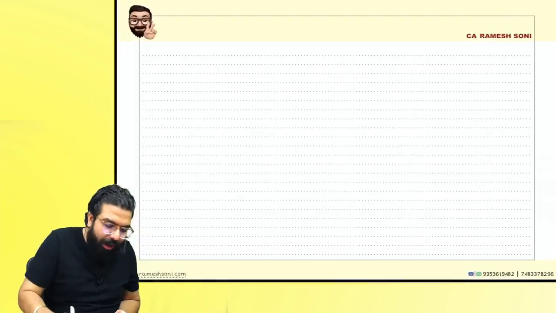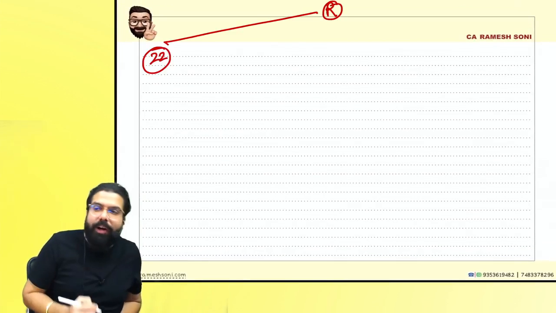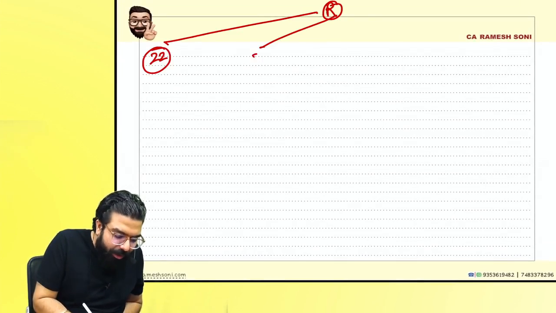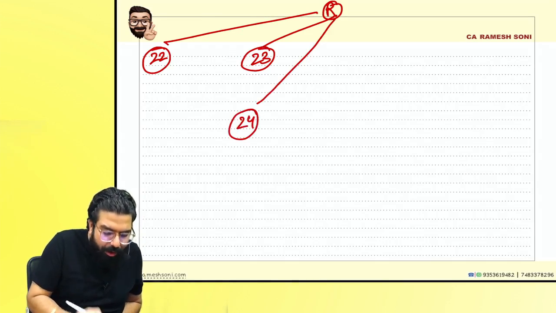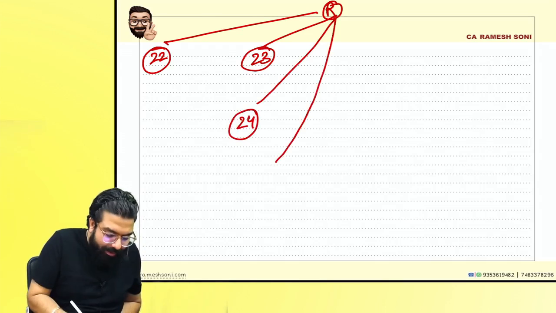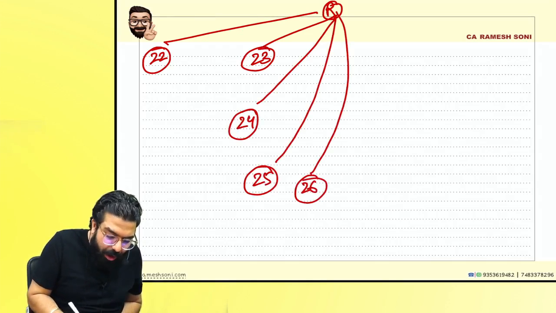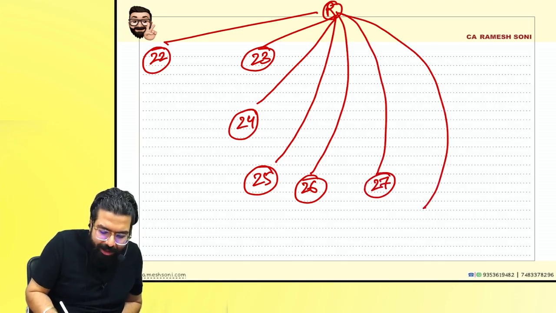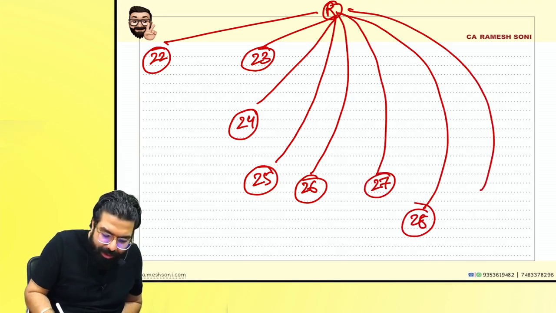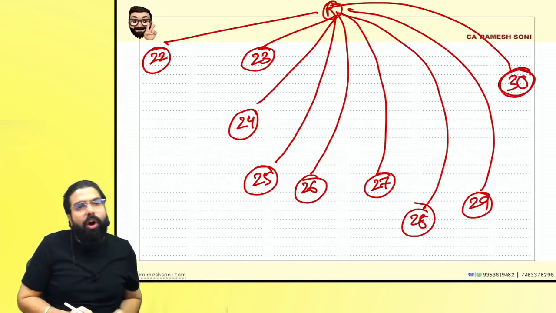One quick thing everyone, listen to me very carefully. In registration we learned section number 22. Section 22 told about people who are liable. Section 23 told about people who are not liable. Section 24 told about compulsory registration. Section 25 told about procedures. Section 26 told about deemed registration. Section 27, CTP and RTP. Section 28, amendment. Section 29, cancellation. Section 30, revocation of cancellation.